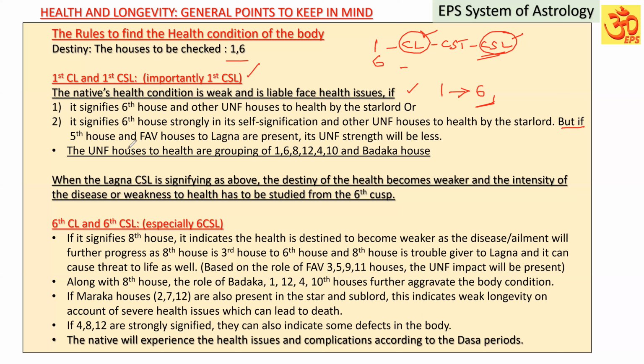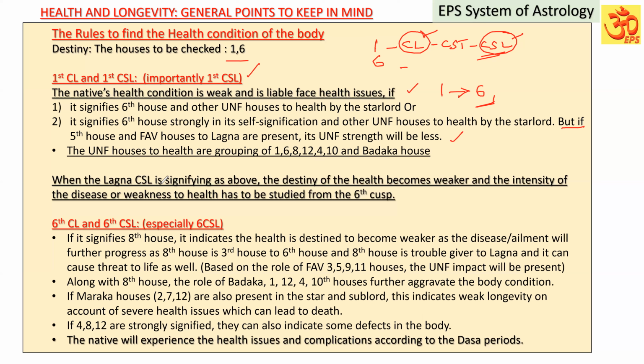But if favorable houses to Lagna are also present, the unfavorable strength will be less. You have to keep that in mind. The unfavorable houses to health are the grouping of 1, 6, 8, 12, 4, and 10, and also the Badhaka house. It does not mean that all the houses have to play, but the more groupings that are present, the more they indicate the intensity and seriousness of the health issues.